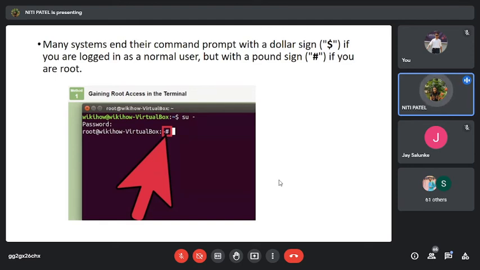So if you are the root user of the system and you log in as root, which sign will you see on the terminal? Hash. But if you are a normal user, which type of sign will you get? You will get a dollar. Whatever you write over here are the commands. Okay, so what is this su? su is one type of command.